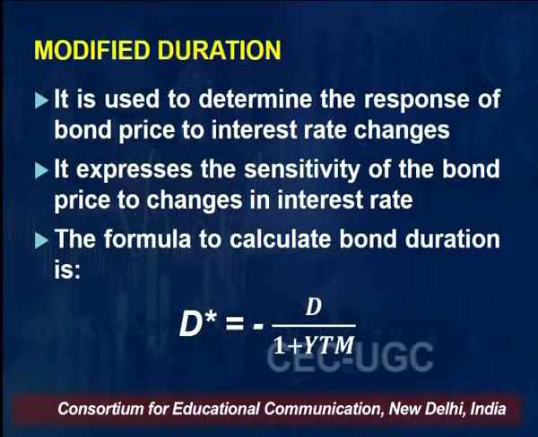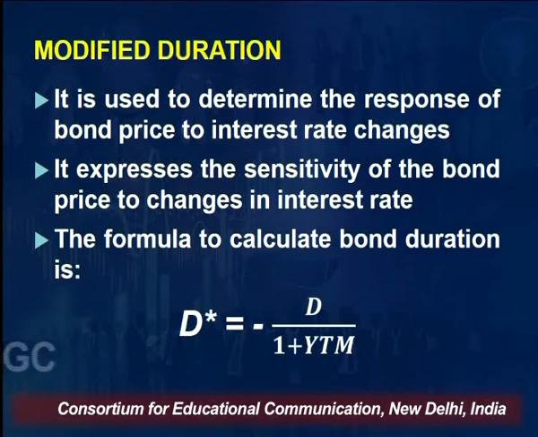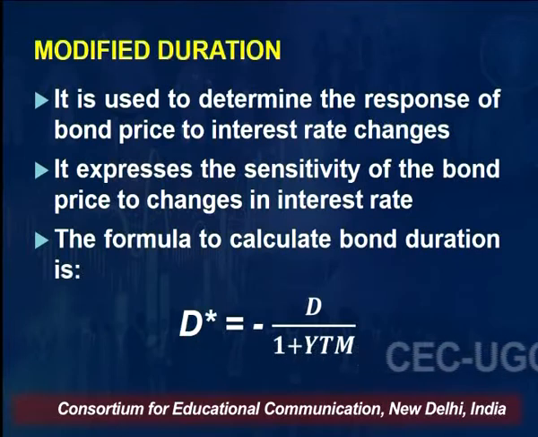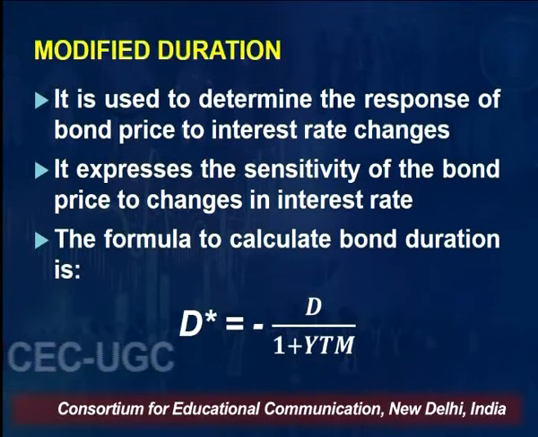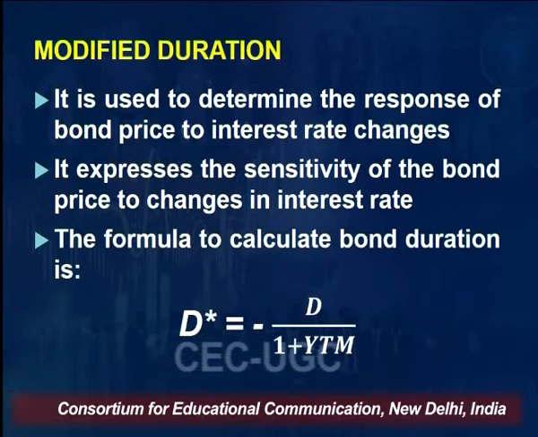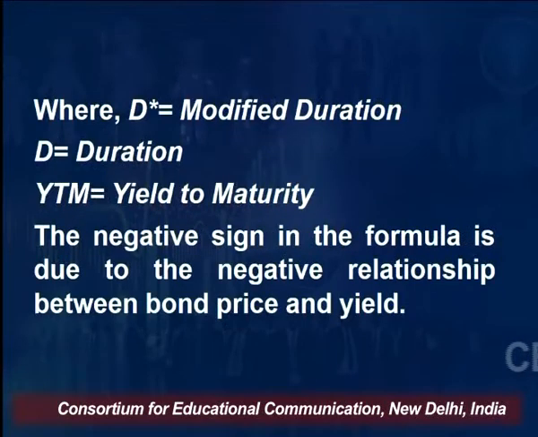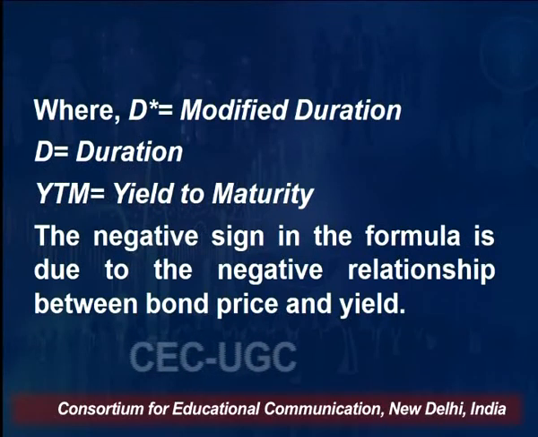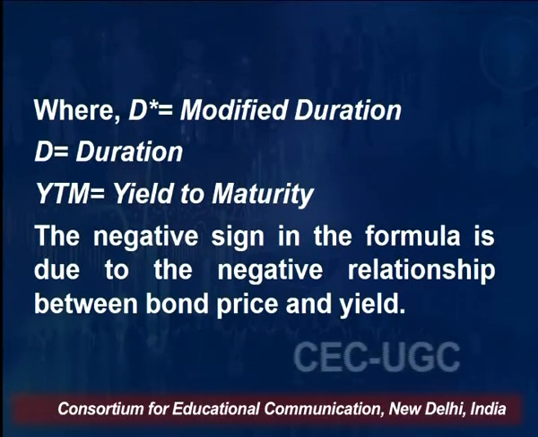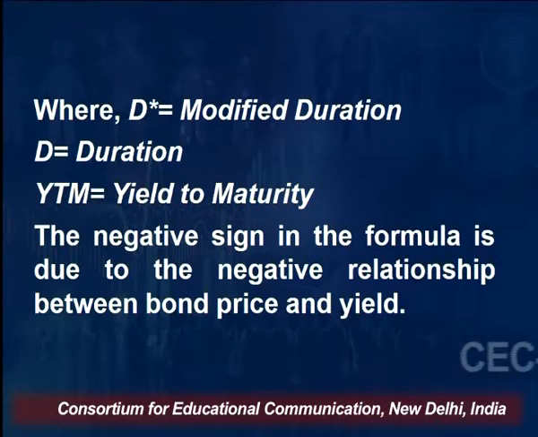When I say modified duration, you can see in the formula I've written first a minus, because there is an inverse relationship, a negative relationship. If the bond rate of interest increases, bond prices decrease. So modified duration D star is equal to minus duration D, divided by 1 plus YTM, where D star is modified duration, D is duration, and YTM I have already told. The negative sign in the formula is due to the negative relationship between bond prices and yields.